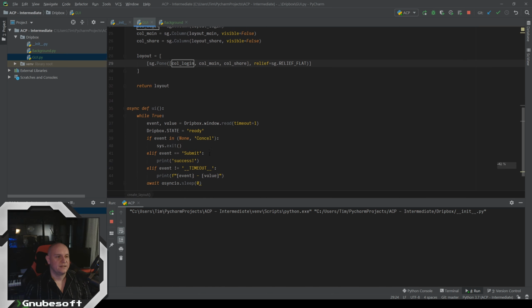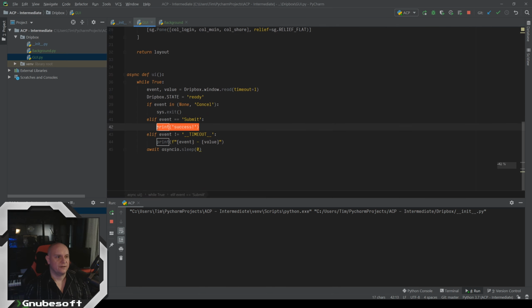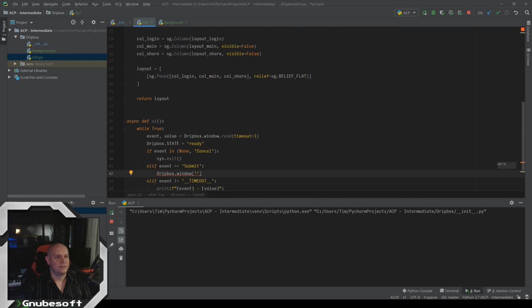So let's do that. Let's change our success logic here to, well, let's call into the Dripbox window, and we want to give all these things names. So let's call this the key.